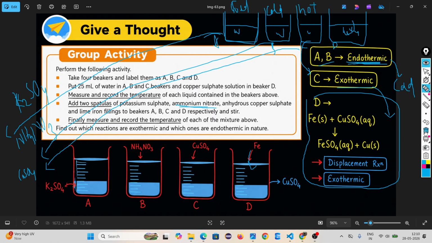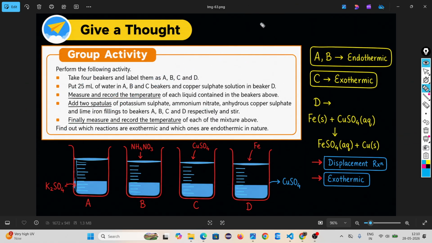How? In group D, what did you take? Iron plus copper sulfate. It gives you iron sulfate, because iron has more reactivity than copper, and copper is released. It is a displacement reaction and it is exothermic. Exothermic means heat is released. The first two are endothermic, the last is exothermic.